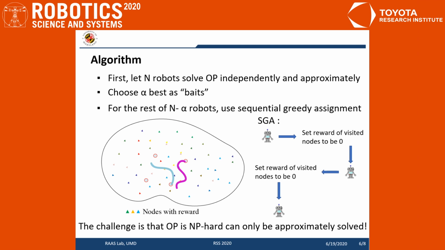Here, the sequential greedy assignment means that we first construct a path for one robot and set the rewards of visited nodes to be 0, and then construct a path for the second one. Such a process repeats until all the n minus alpha robots are given a path. The challenge of such a process is that the orienteering problem is simply hard and it can only be solved approximately.